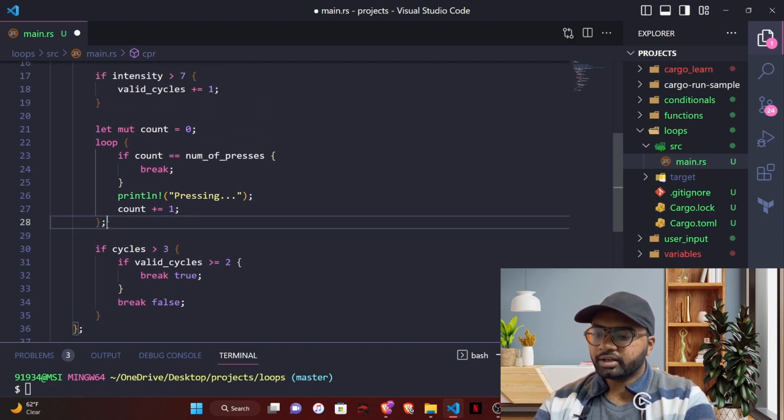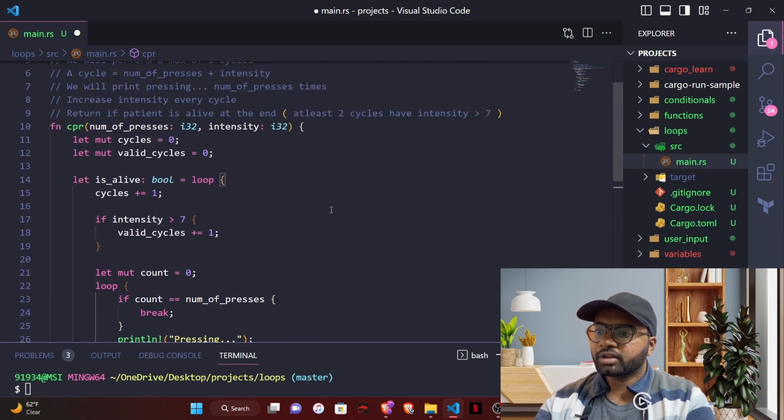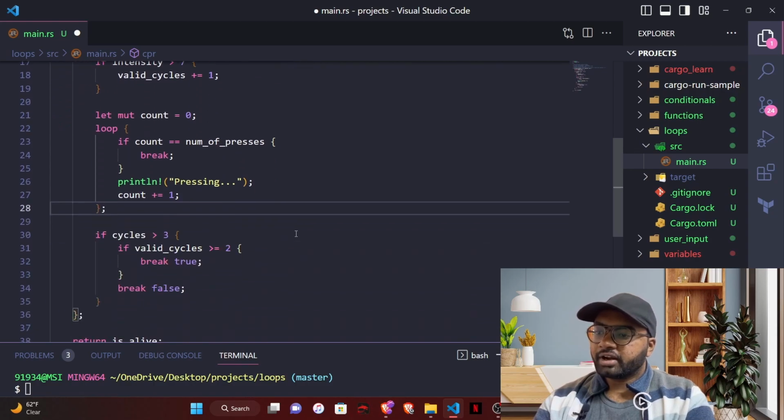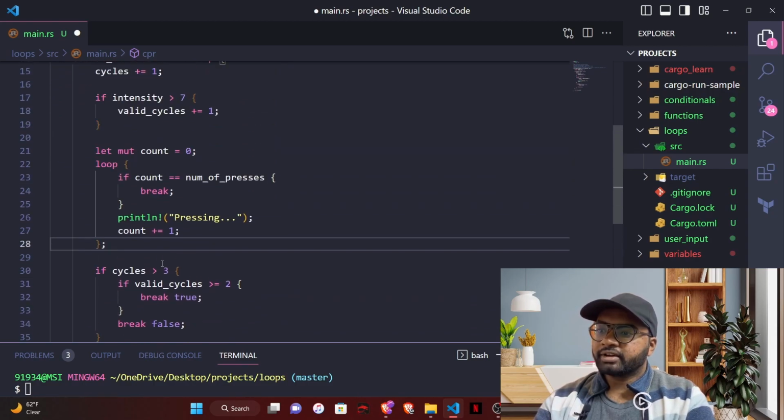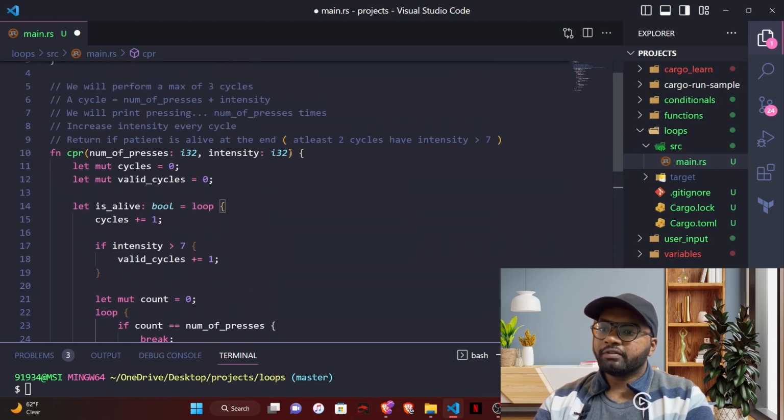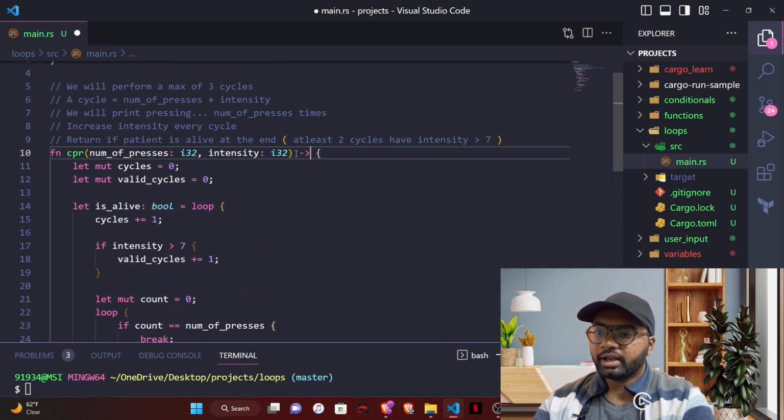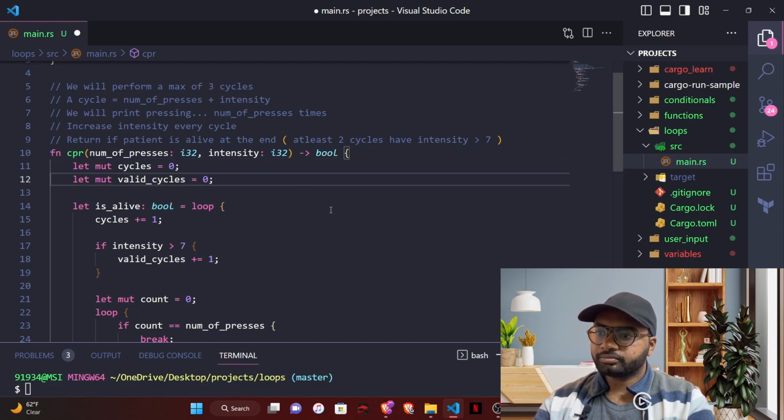Don't forget that this has given an error before for us, and we are pretty much done. We are returning a value here, is alive. Is alive is of type bool. We forgot to specify a return type for this function, otherwise it will give an error. We'll have to specify that we are returning bool out of this function.